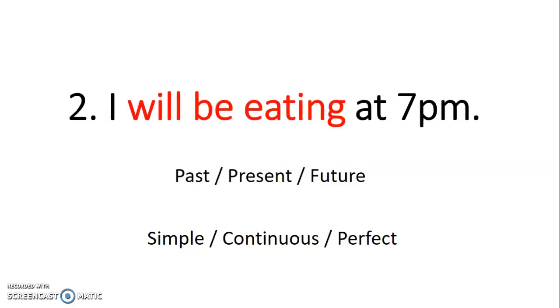Number 2, I will be eating at 7 p.m. Okay, so is it simple or continuous? It has ing, so it's continuous. It has will, so it's future. There's no have, so it's not perfect. So it's future continuous. Okay.